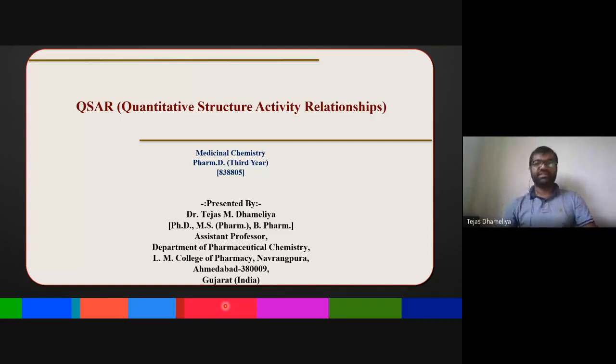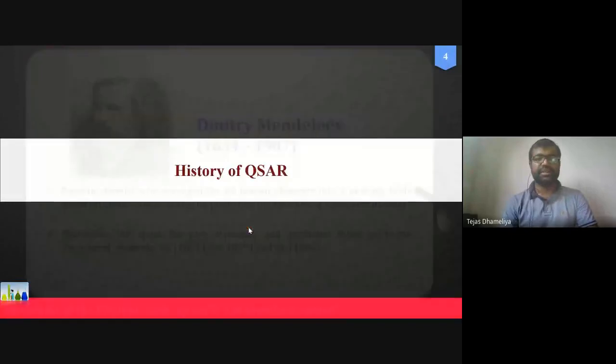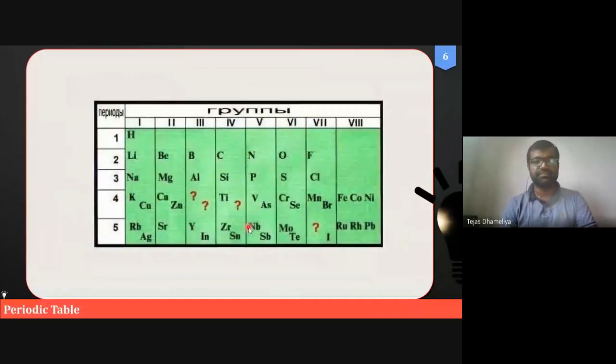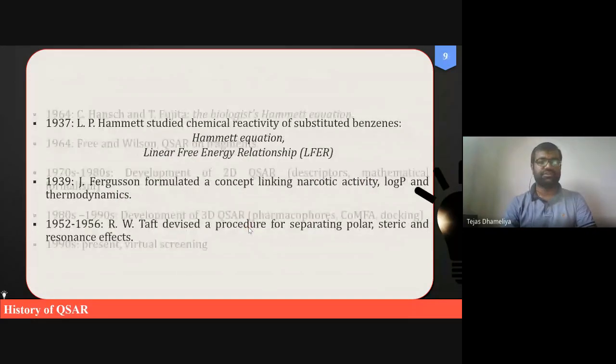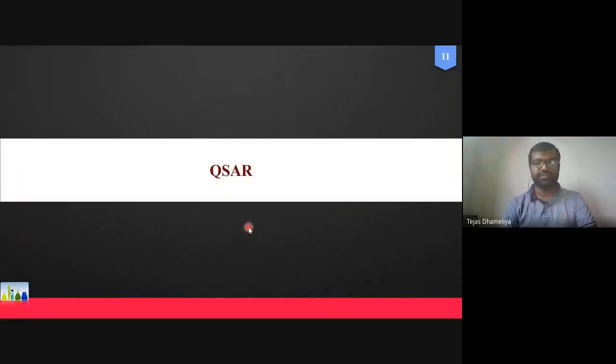So QSAR is basically a kind of quantitative structure activity relationship. We have conducted so many presentations, so many classes on the same, and we discussed the parts of histories and all these things. Then we also studied many of the descriptors for the QSAR.